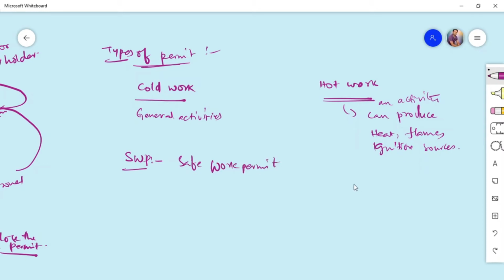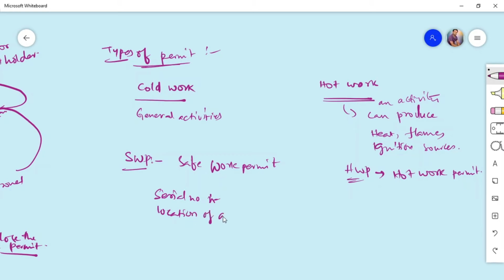So what are the contents in the permit? Every permit should have a unique serial number. It should not match with another permit, and it should have a location of activity, and it has to be very precise. Every location should have its own permit. It's not like you can take a permit for 10 to 15 locations at a time.